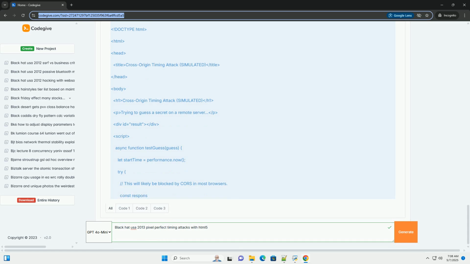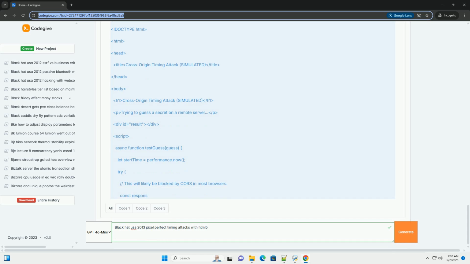Client side: the client side JavaScript attempts to guess the secret one character at a time. It iterates through a set of possible characters, the alphabet. For each character, it sends a request to the /sensitive_data endpoint with the current guess, secret plus the new character.